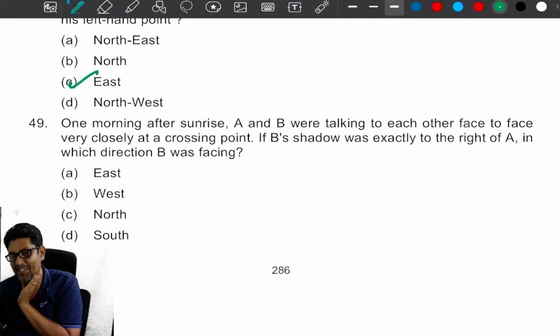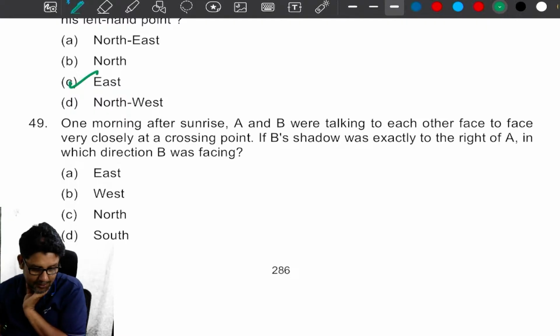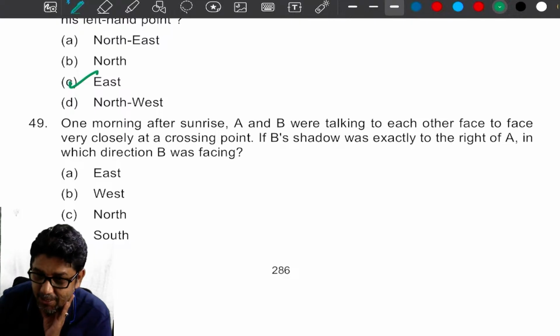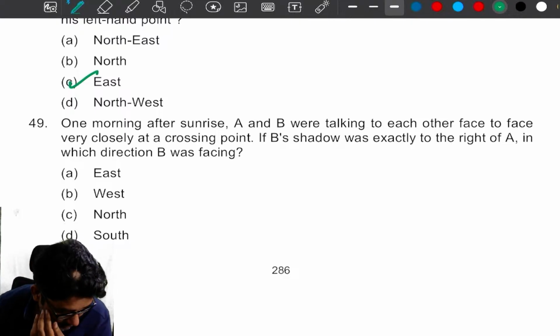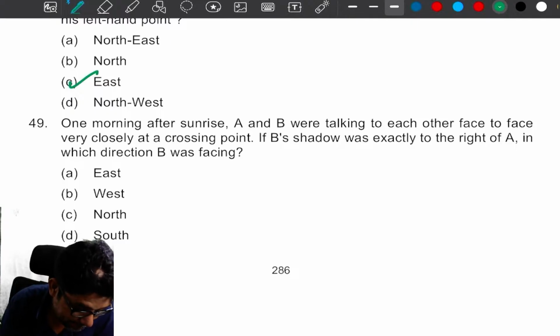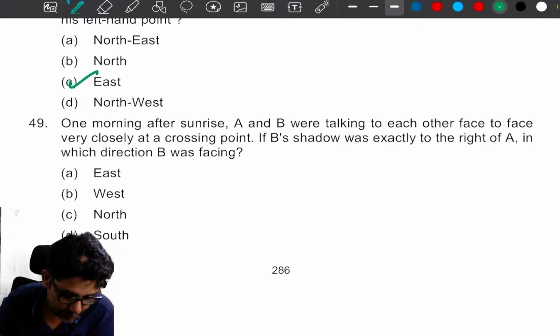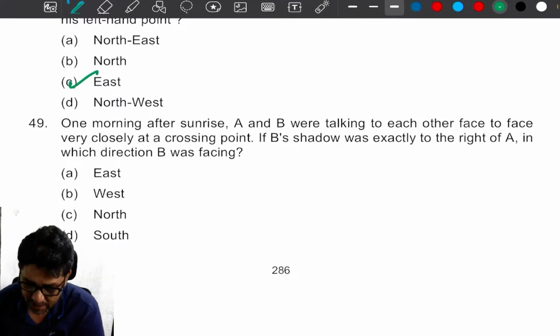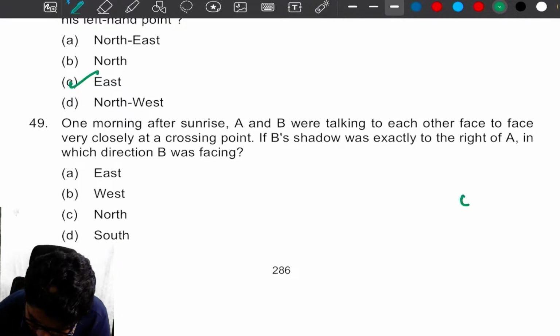Sun rises in west direction. South. Oh, you are telling answers, Joel. Yes, rises in east, right? That means here the sun rises.